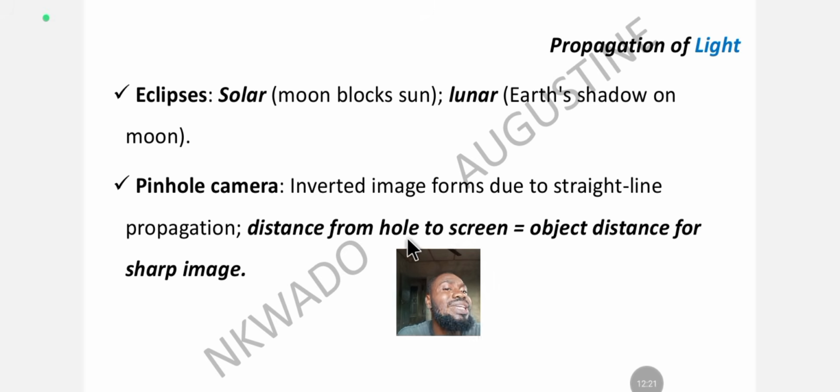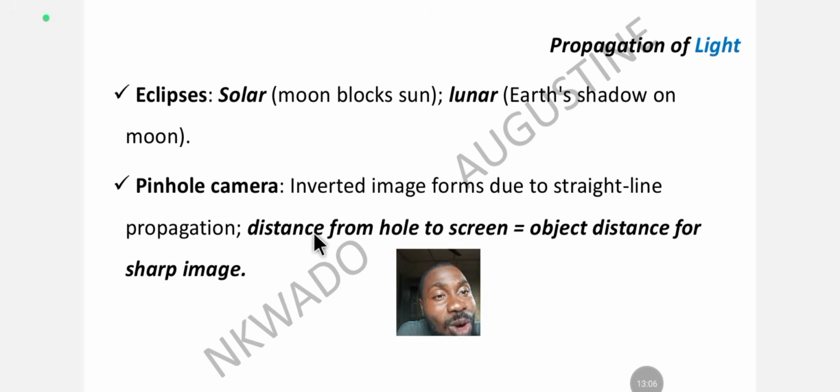Take note of this. The distance from the pinhole to the screen is equal to or the same as the object distance for a sharp image. So when you are carrying out calculations related to the pinhole camera, please take note of this, because they might give you the distance from the hole to the screen, and the formula says you need object distance.